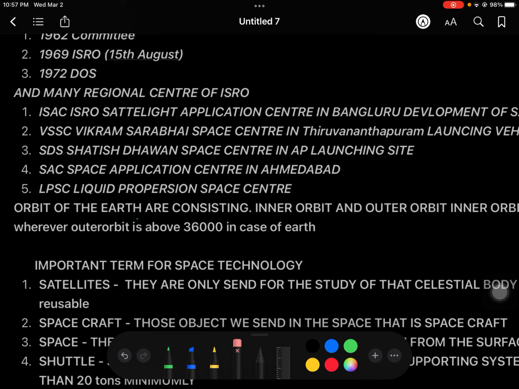The next topic is the orbit of the Earth. Our Earth orbit has been divided into two parts, inner orbit and outer orbit.